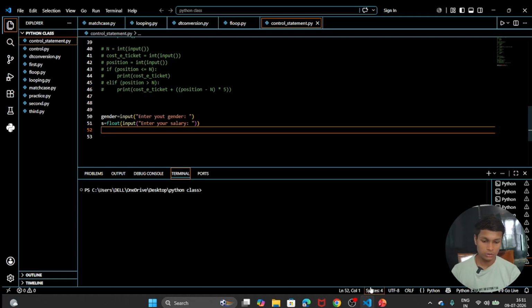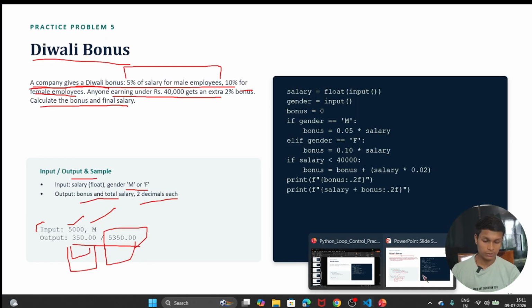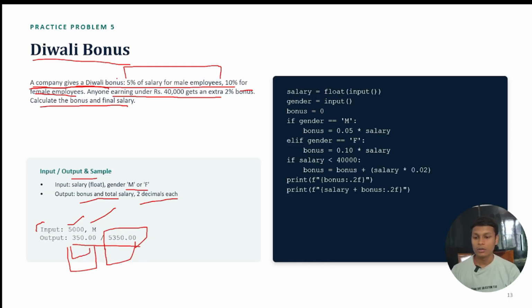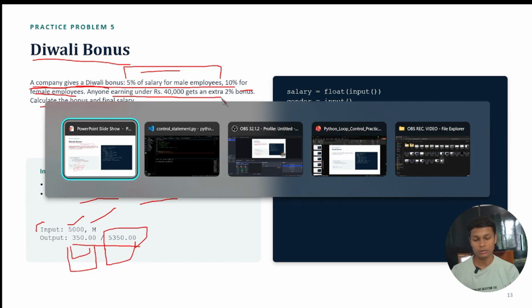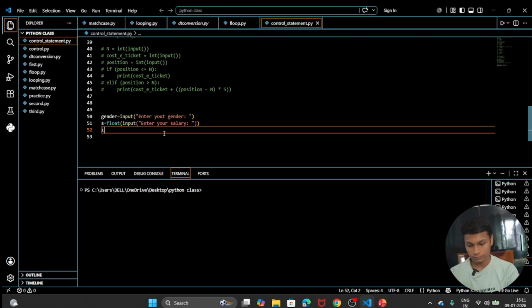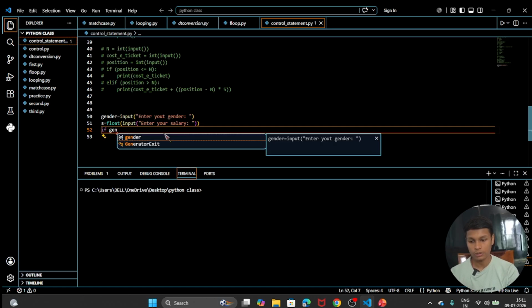So what was the logic? The logic was very simple. You can see here, if the person is male, we are going to give 5%. If female, then 10%. So at the very first, we are going with gender. Then we put our condition for gender.